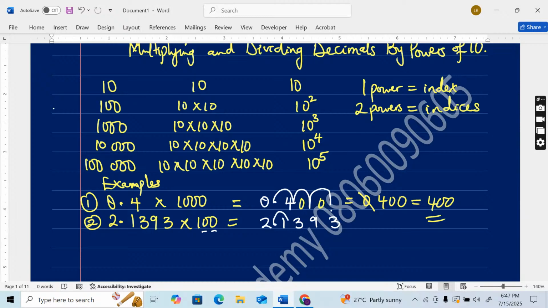So let's do it together. 1 and 2. So our decimal point will be between 3 and 9 because we stopped counting in between 3 and 9. So our new answer will be 213.93. If you're following me, type the answer to example 2 in the chat. Make sure your name is beside your response.